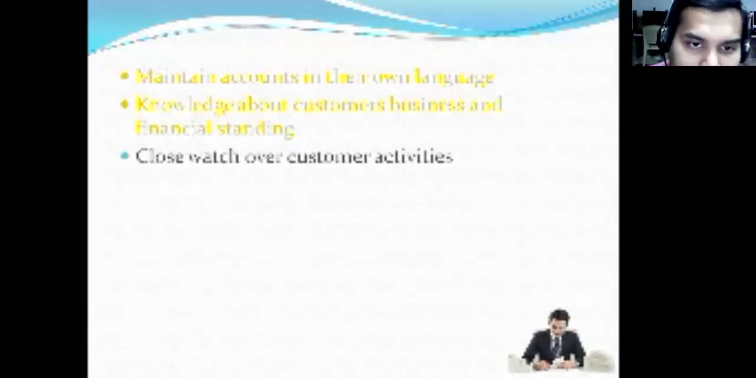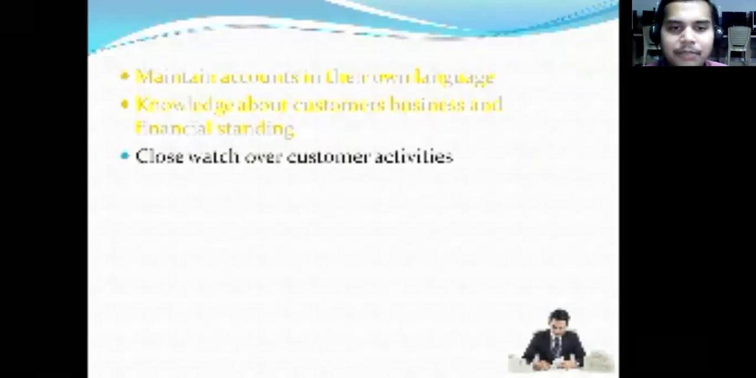Now coming to close watch over customer activities. Whenever customers have taken money from indigenous bankers, the bankers will keep a keen watch on what they utilize it for. When we approach them, we give some reason for what purpose we are asking for money. And these people will continuously monitor your activities, whether you are successfully using the money for that purpose or for something else.